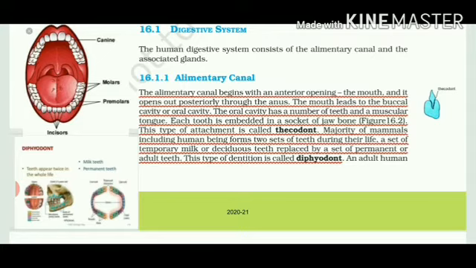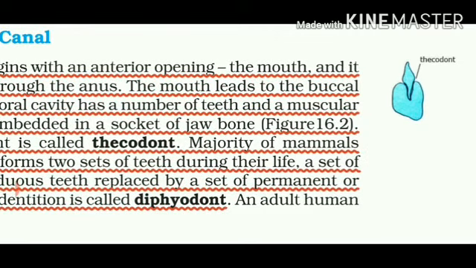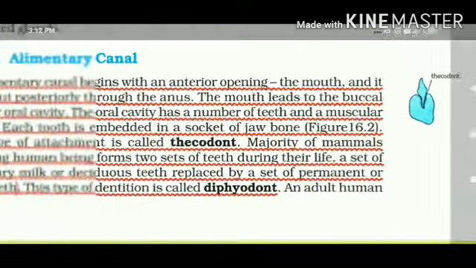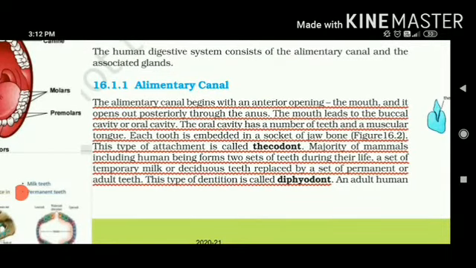Let's study teeth. Each tooth is embedded in a socket. In this picture you can see I have shown a tooth and a socket. A ball and socket joint is also something you studied in lower classes. Similarly, when a tooth is embedded in a socket, this feature is called thecodont.